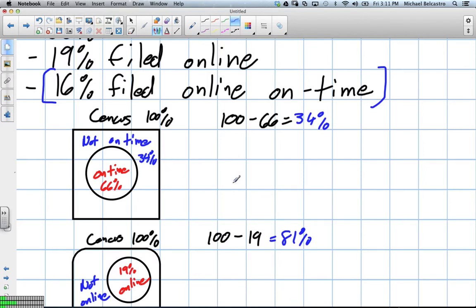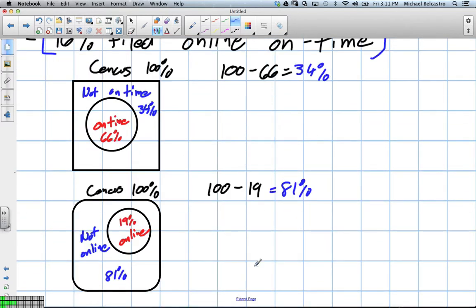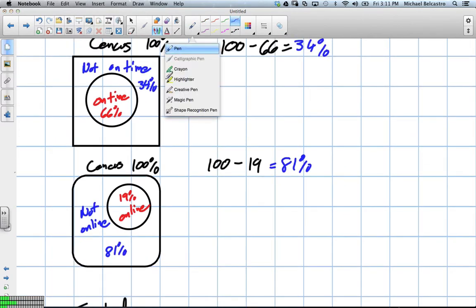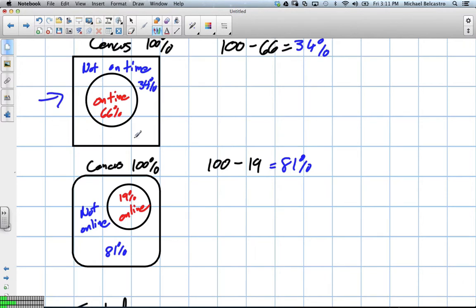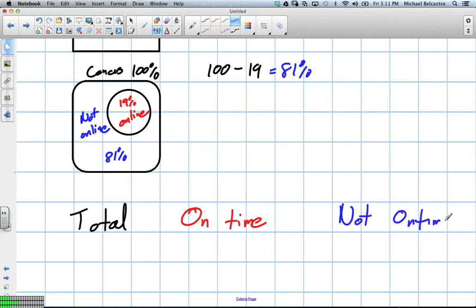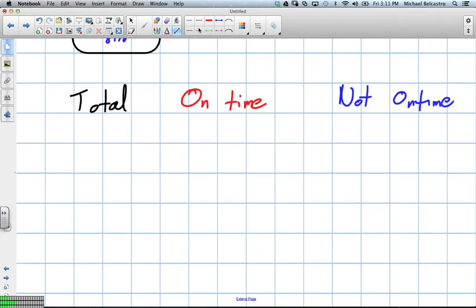Okay, so what we're going to do is set up a chart to figure out this information. In one category I'm going to have total. Then I'm going to have another category, and we're just going to subcategorize on time and not on time. We're going to subcategorize those and then figure out the other options. So your options are on time and not on time. So we're going to make a bit of a chart this way.